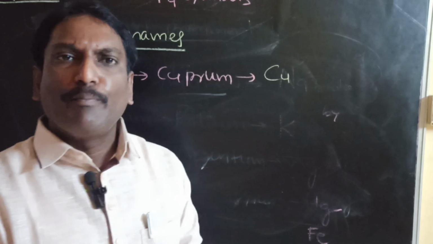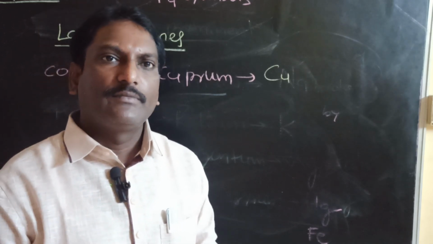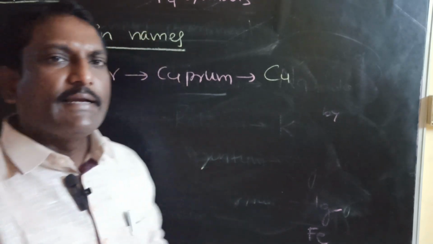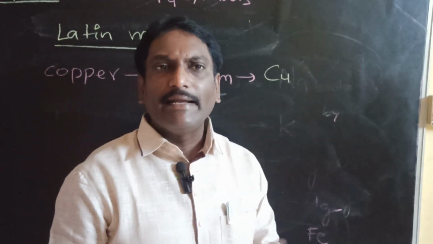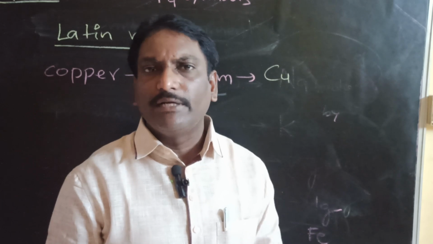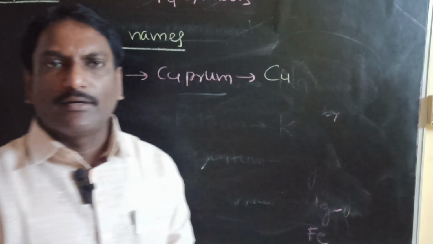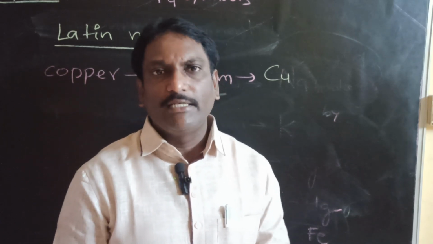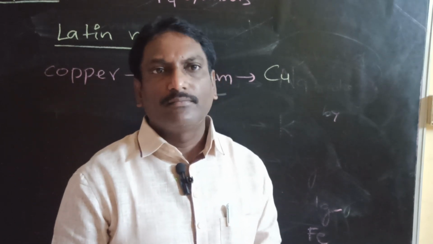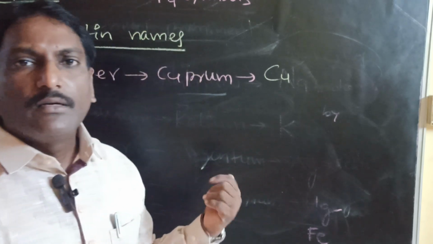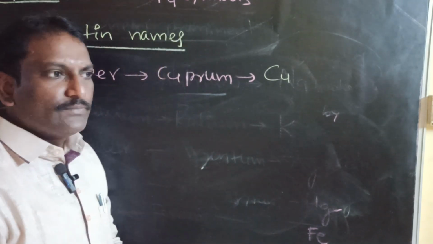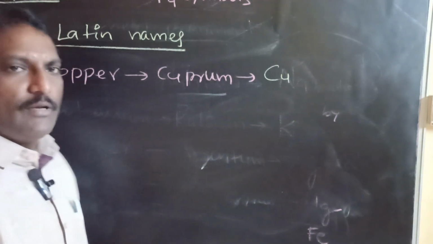Based on scientist names: mendelevium, Md; bohrium, Bh. Based on a country name: indium, whose symbol is taken from the country India. Some element symbols are taken from planets: platinum based on the planet Pluto, uranium from Uranus, like that. Okay, these are the symbols of elements.